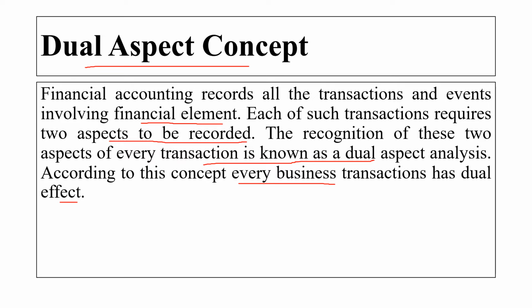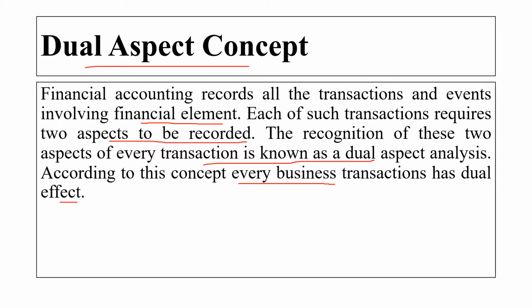Whatever we are buying or whatever we are selling will have two effects. One effect will be the debit effect and another effect will be the credit effect. That means our transaction has two effects, and because of that we are considering the dual aspect concept here. For example, if a firm sells goods of rupees 10,000, this transaction involves two aspects.